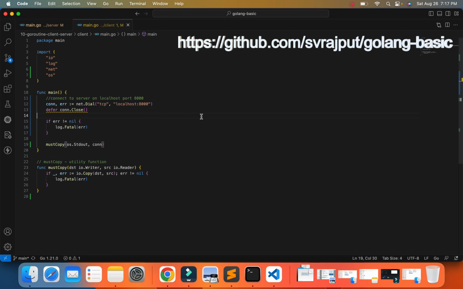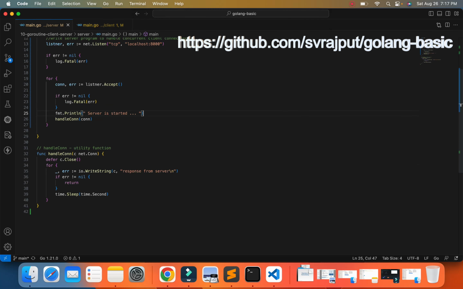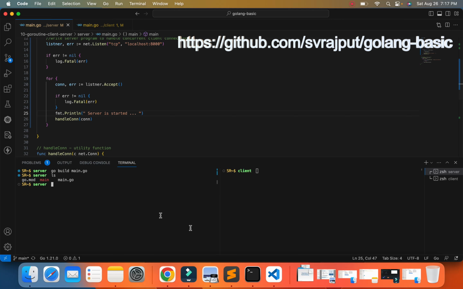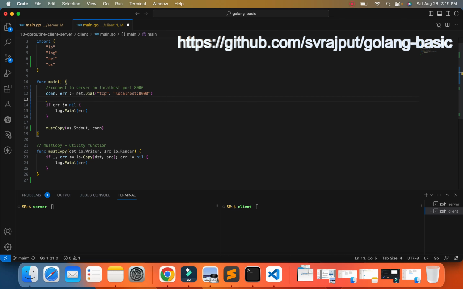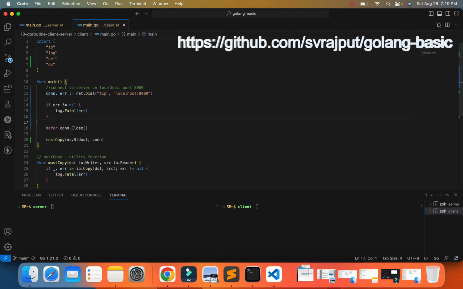So let's go ahead and run the client, go run main.go. Okay, the error is happening because we are deferring before the error check. We are calling defer connection close before the error validation.